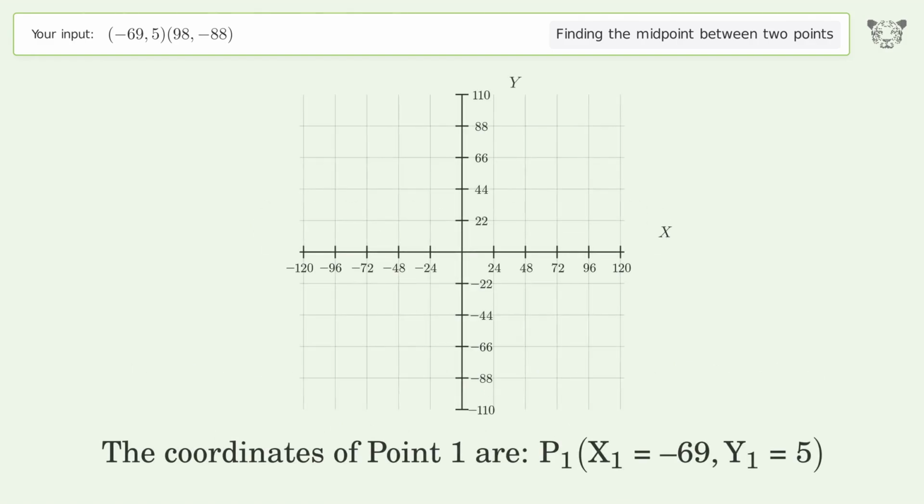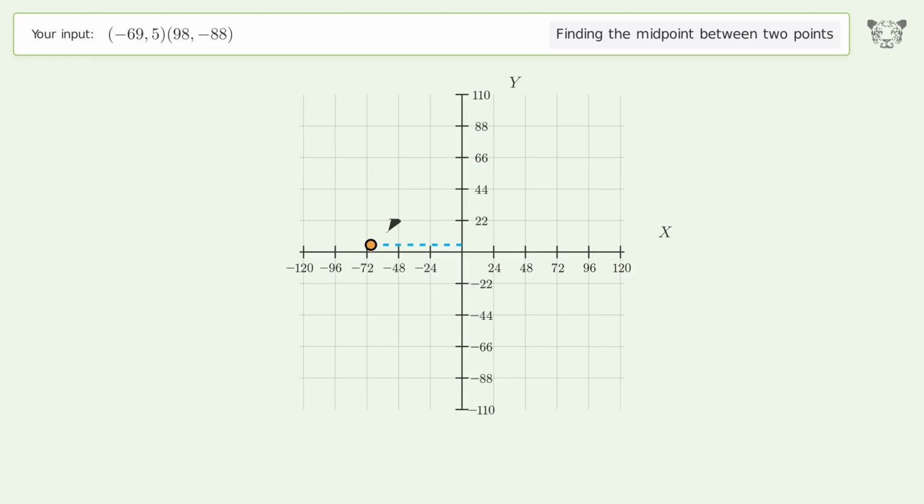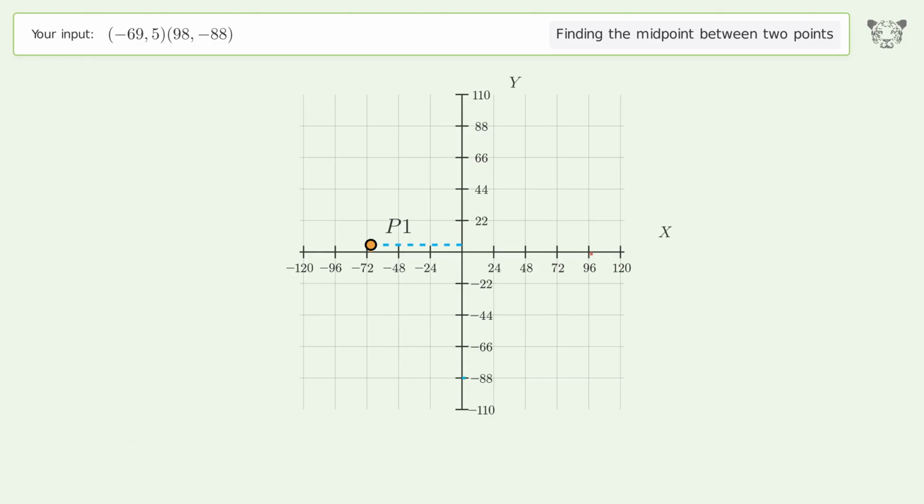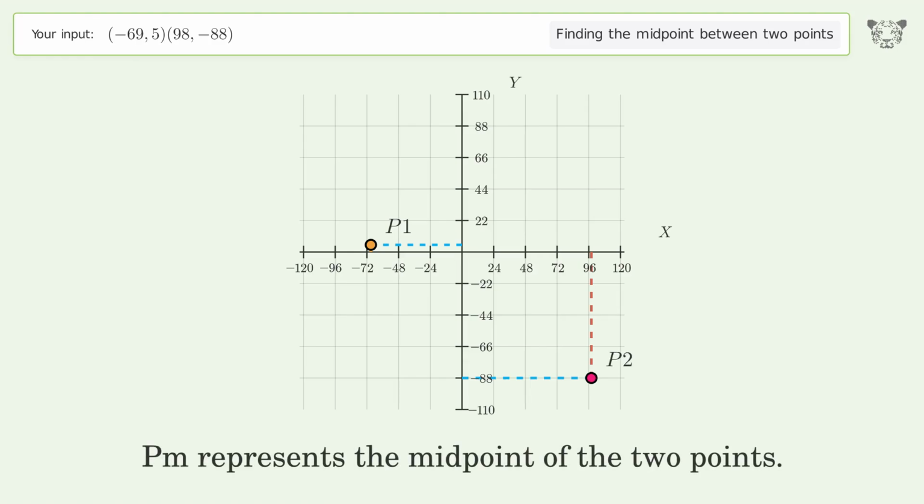The coordinates of point 1 are, x1 equals negative 69, y1 equals 5. The coordinates of point 2 are, x2 equals 98, y2 equals negative 88. PM represents the midpoint of the 2 points.